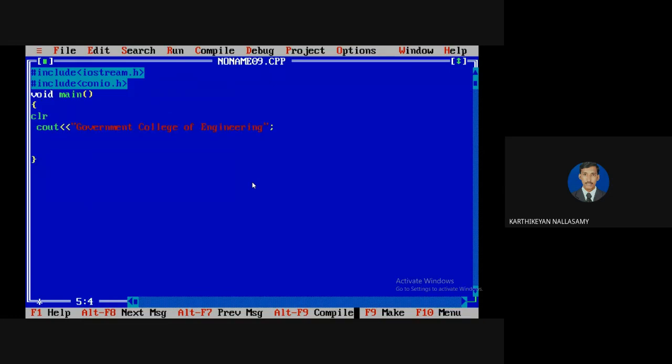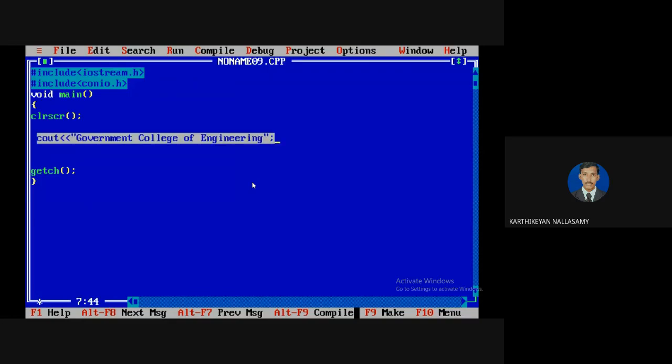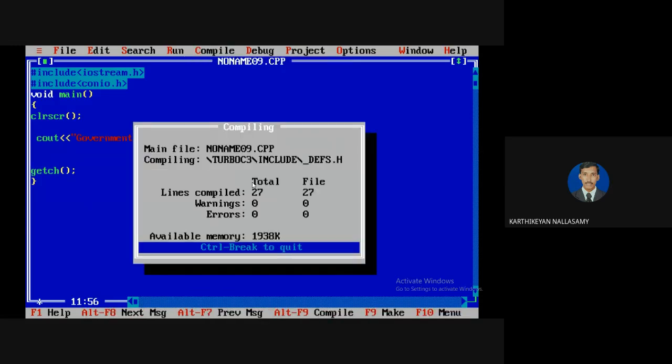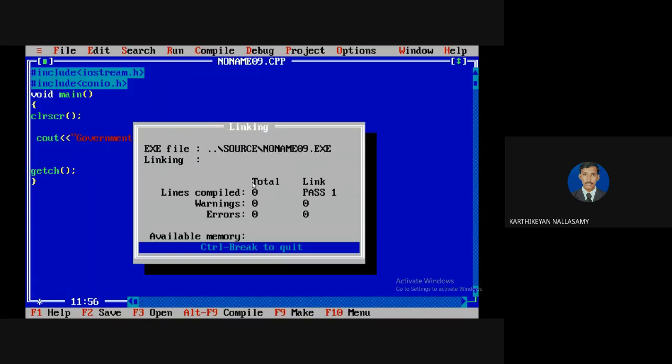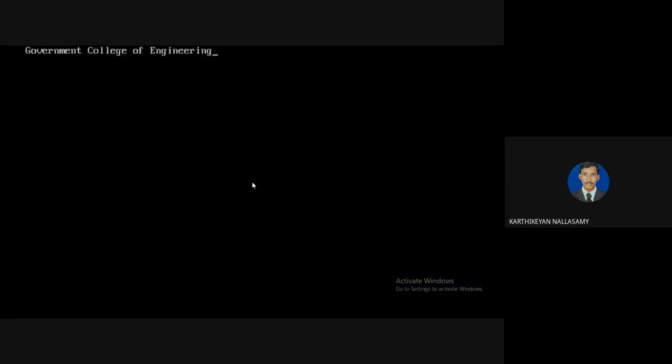For getting a clear output, I'm using clear screen and getch. That is an optional part of the program. You already know the need for clear screen and getch, but they are optional. Now our logic, our action part, the executable part, is Government College of Engineering. Let us execute. I'm going to run the program. It shows Government College of Engineering.